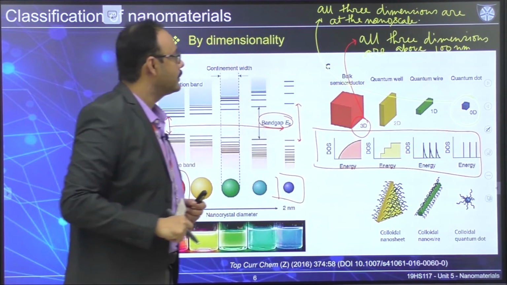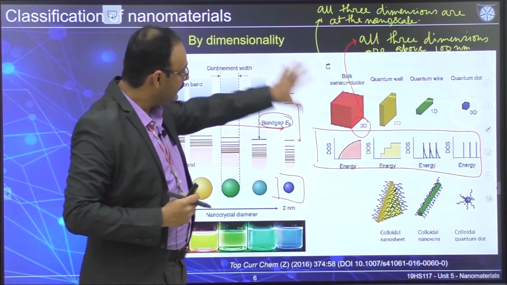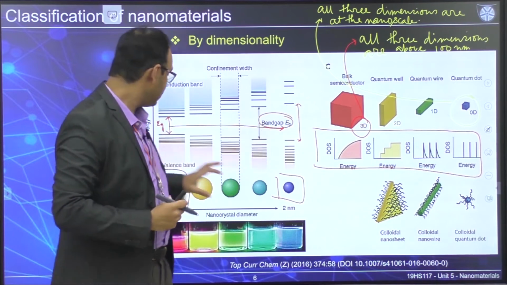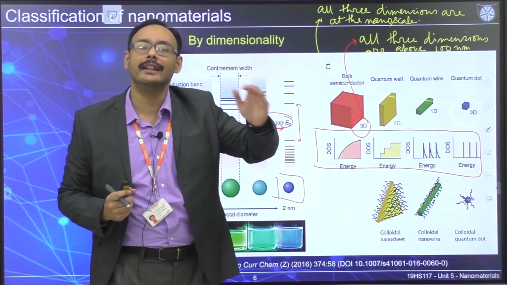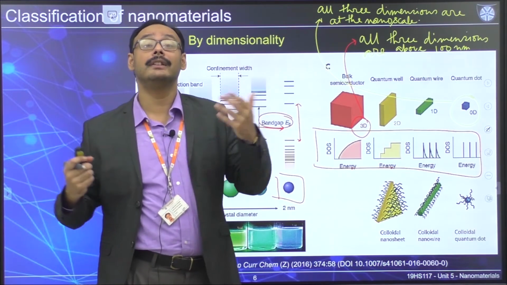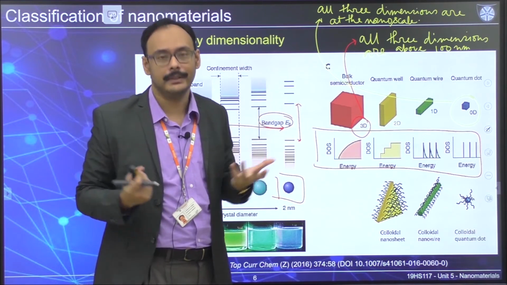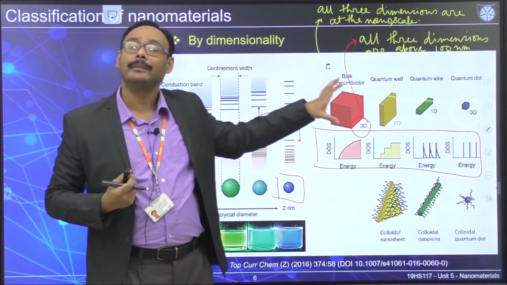What does that mean essentially? In the bulk case, electrons are not actually that much confined. If it's 200 nanometer, it will be relatively more confined as compared to, let's say, a material of 1 centimeter, but it is not that much confined.